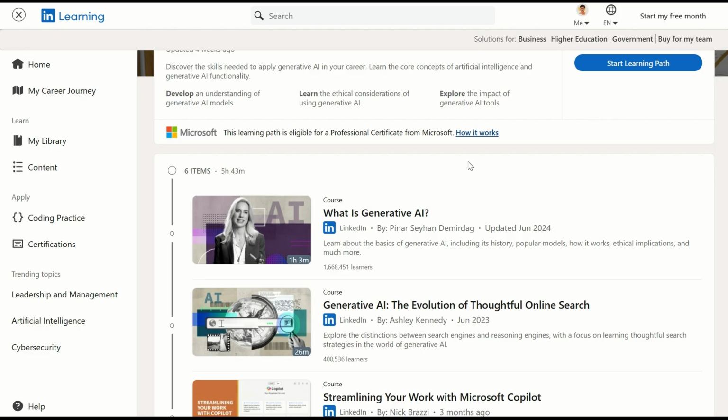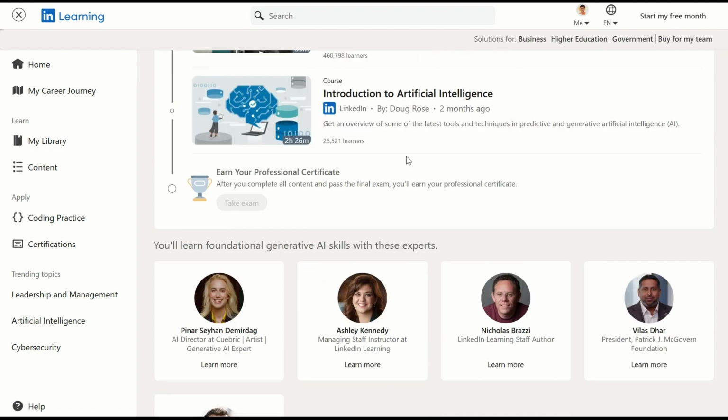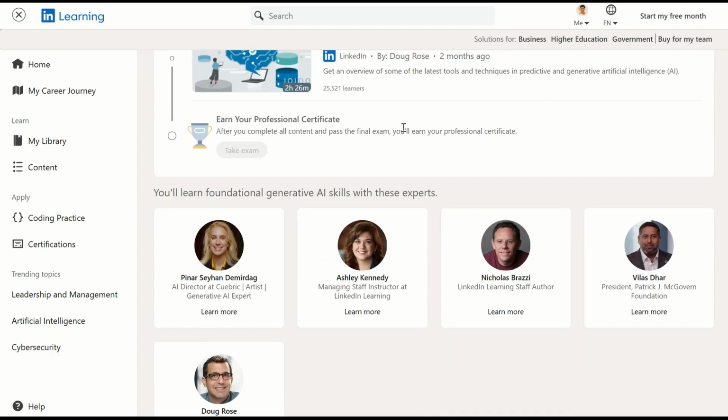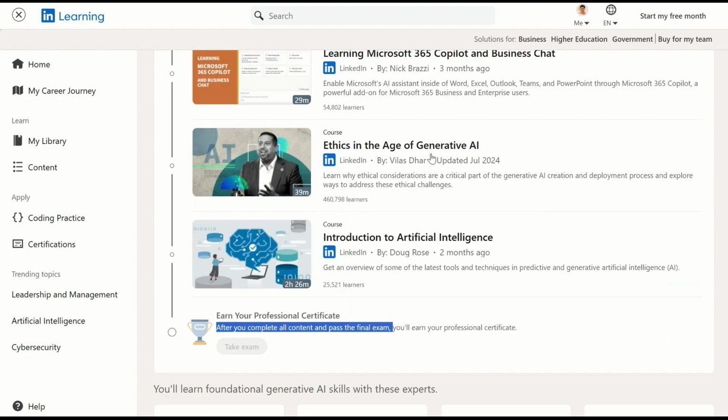You have to complete the course and after that you will be able to take an exam, and once the exam is passed you will earn the professional certificate. After you complete all the content and pass the final exam you will earn your professional certificate. So this certificate will be free.